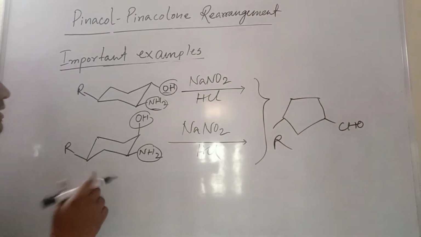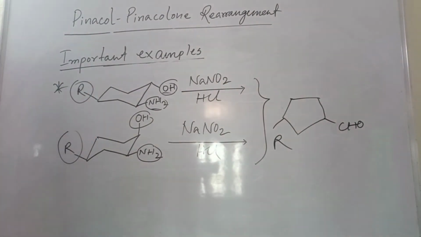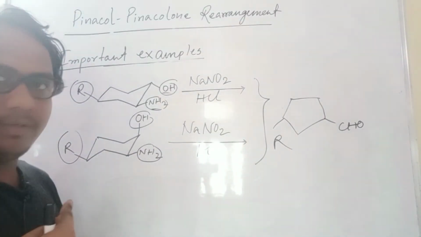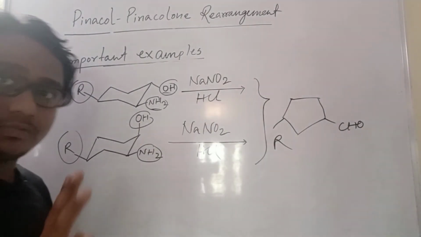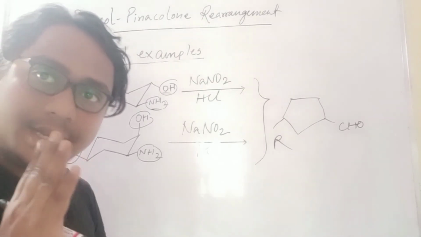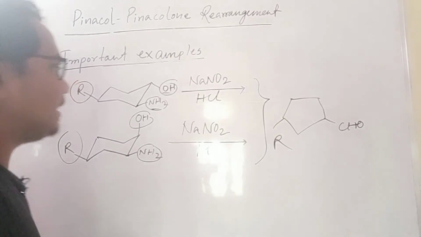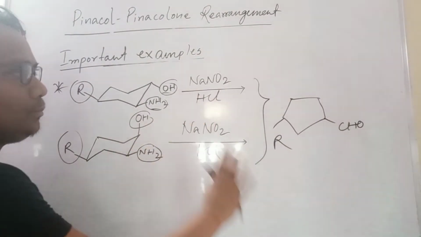So you just remember this example. With R and many substituents there, it may come, because I think next time they will definitely give it, since this involves an elimination reaction as well as a semipinacol reaction. So two reactions are invoked: one is the elimination mechanism, and one is the semipinacol reaction. So both will be there. One is axial and one is equatorial, but the product is the same.